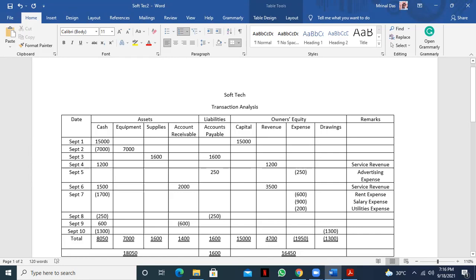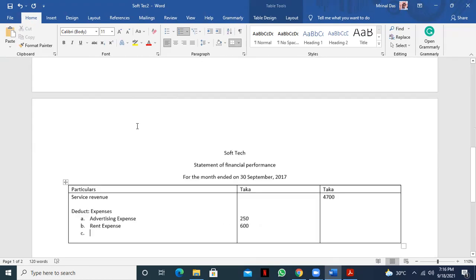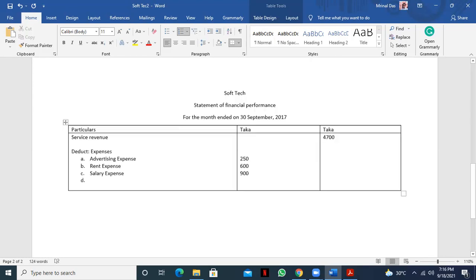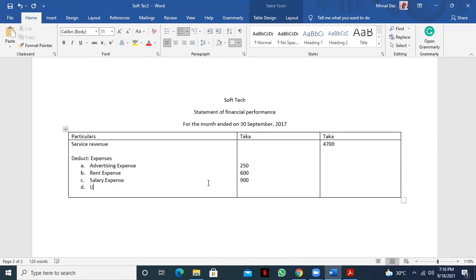Then next expense, see which one is the next expense? Salary expense 900. Salary expense 900. And finally, the last one is the utilities expense, that is utility, 200. Utilities expense 200. So these are all the expenses.